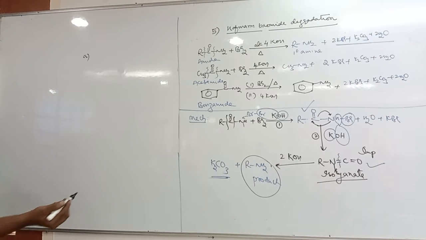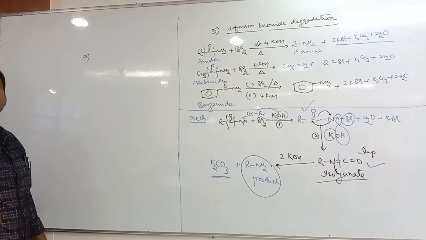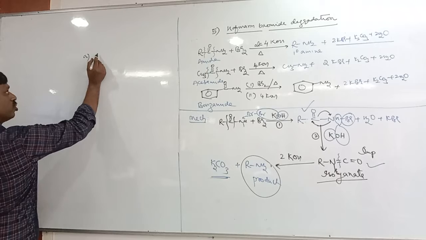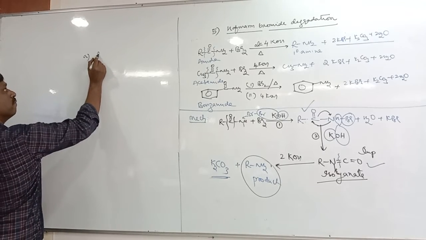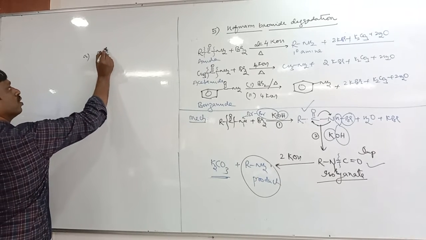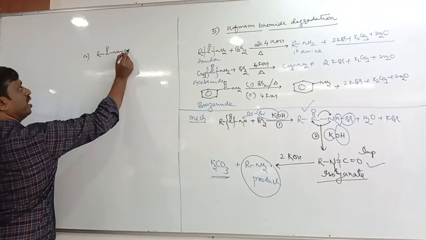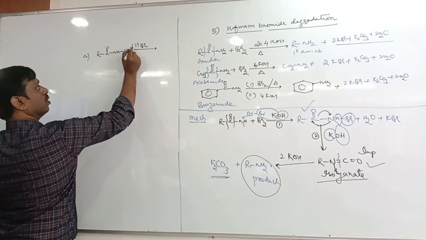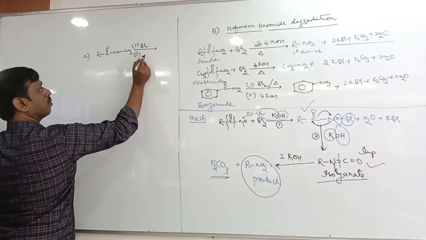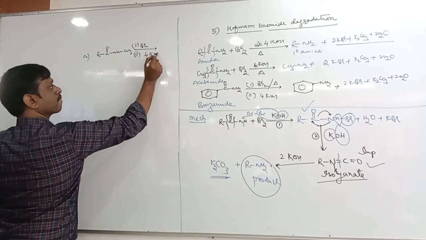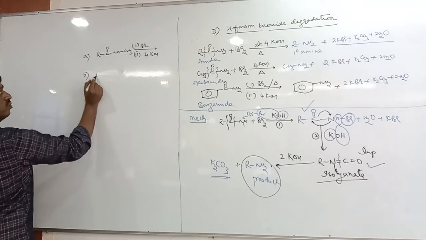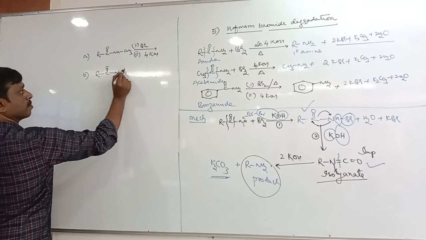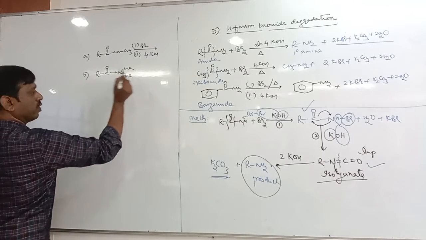Right. One question. Which of the following reactions is a Hoffmann bromamide degradation? M is methyl.